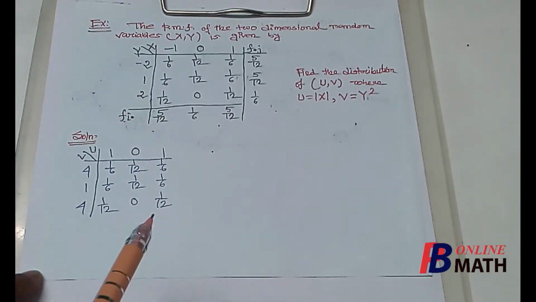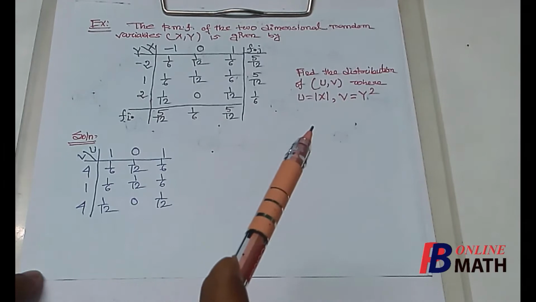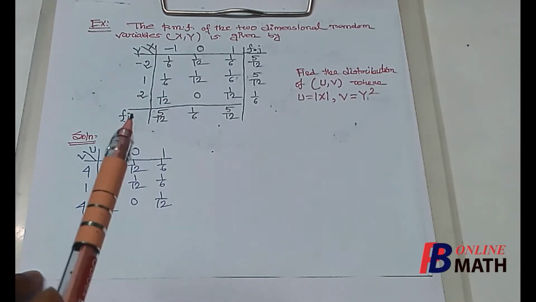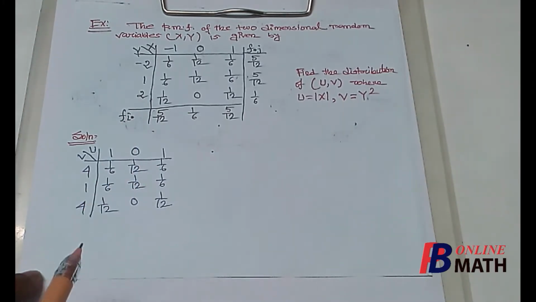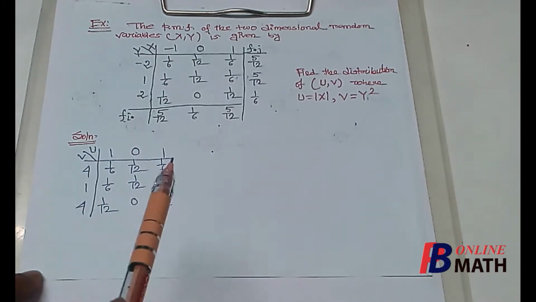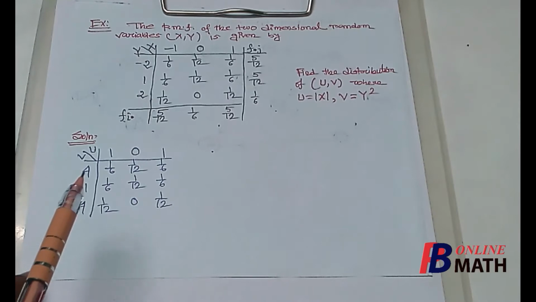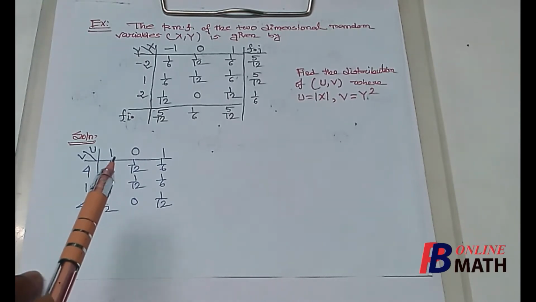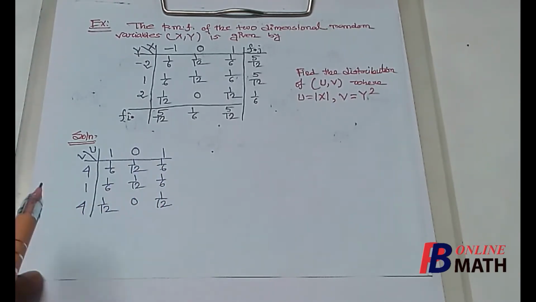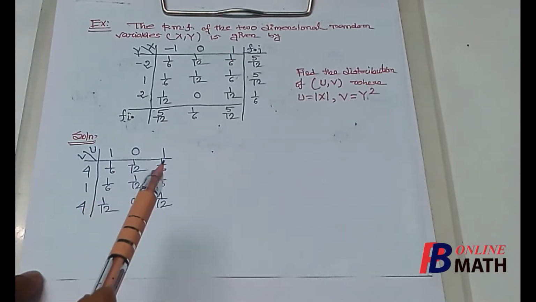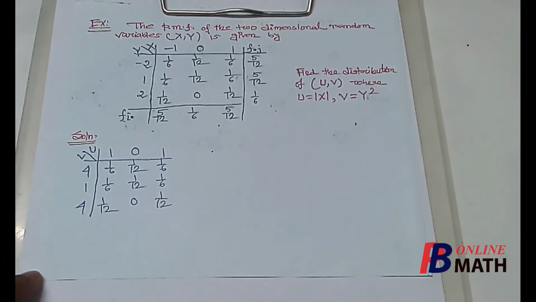So we have applied the transformations u equals mod x and v equals y square to the spectrums of x and y, so that we have got the spectrums of u and the spectrums of v. Now we find that two spectrums of u are the same, 1 and 1. So we can merge these two columns into a single column.